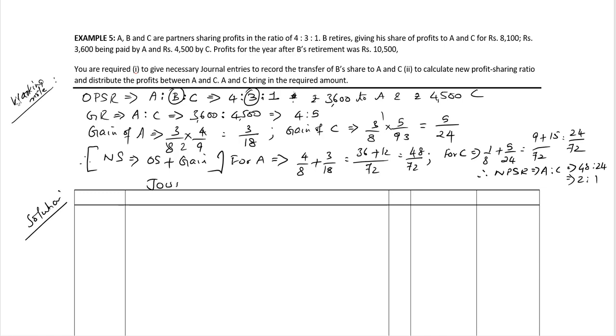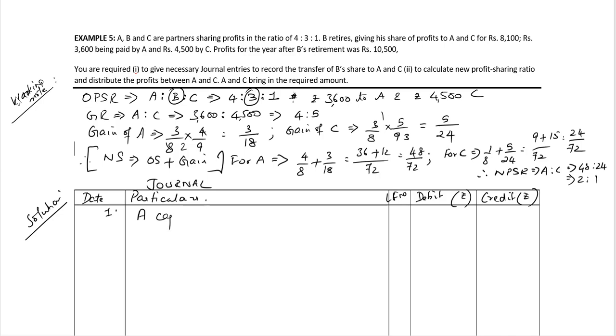Journal, date, particulars, LF number, debit rupees, and credit rupees. The first journal entry is for the treatment of goodwill at the time of B's retirement.